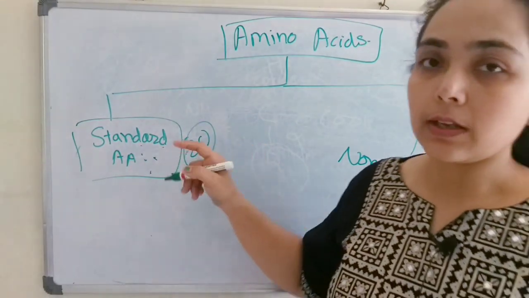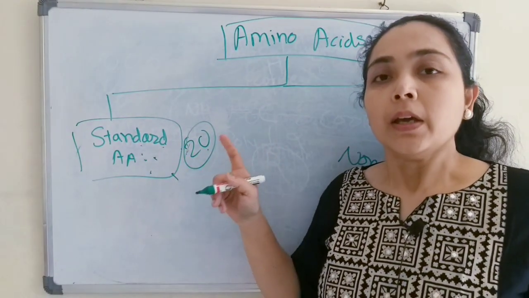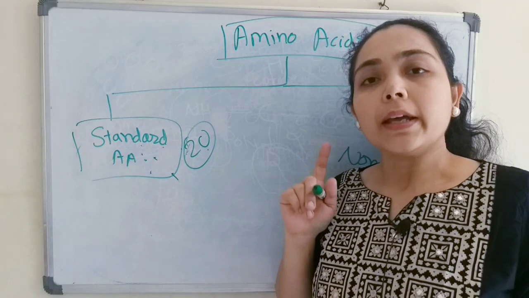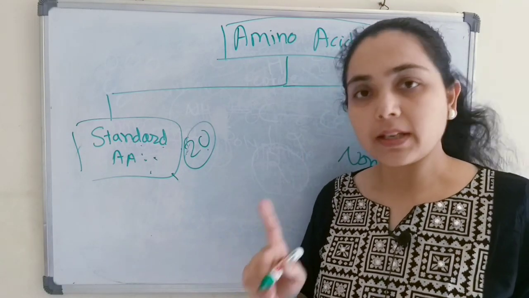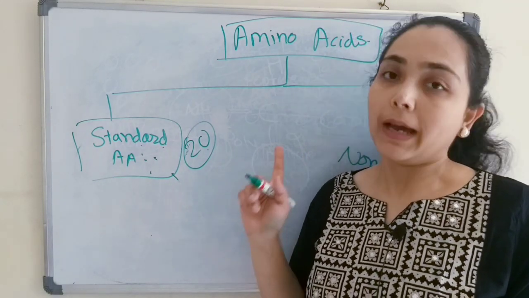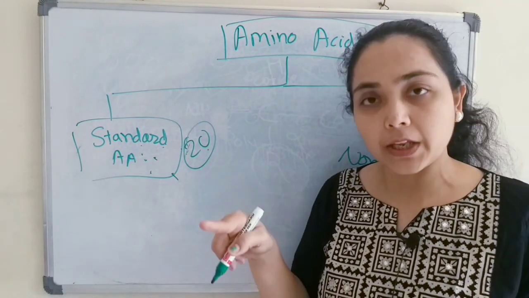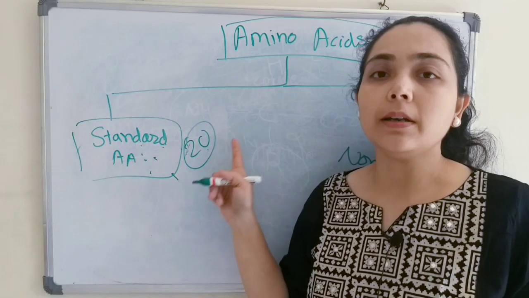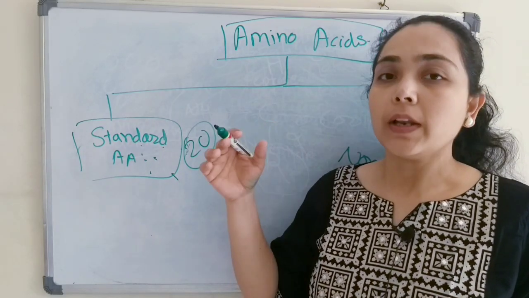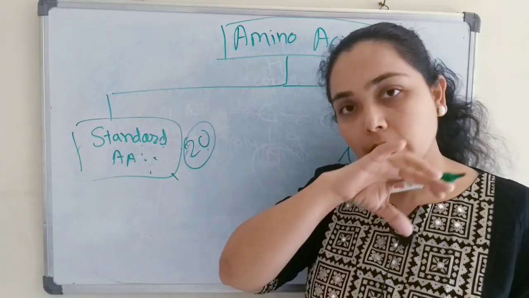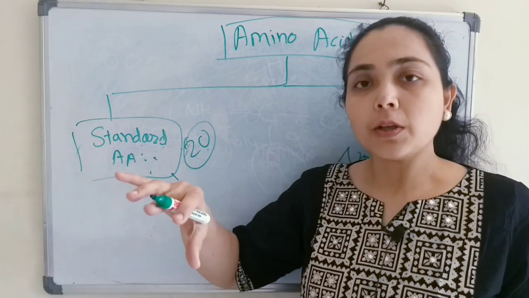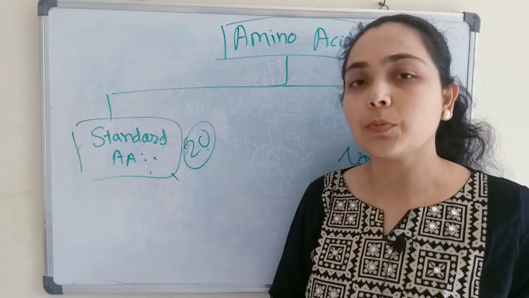These 20 amino acids are known as the standard amino acids because although more than 300 amino acids are present in nature, biological proteins are made up of only these 20 amino acids in various combinations. This is because these amino acids have a genetic code which helps them to be incorporated during the formation of the protein, or during the translation process.